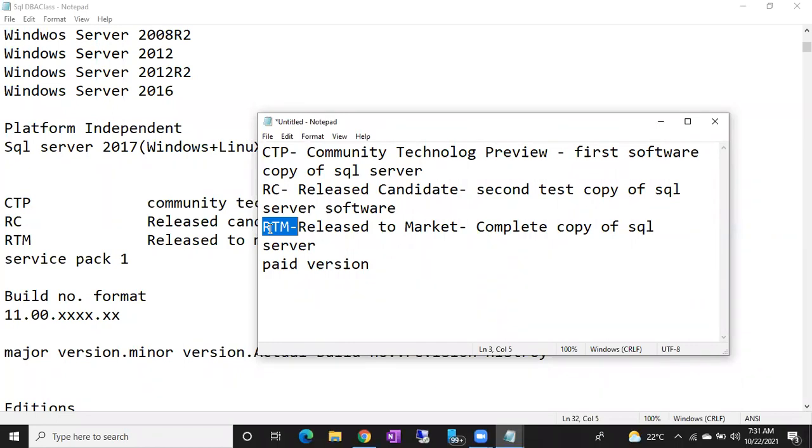Can anyone guess what will be the cost of one SQL Server software? 3.5 lakhs, close to. Yes, so it will be around $4,000 to $5,000, and again, it depends upon your CPU cores, on how many CPU cores the machine has on which you installed your SQL Server. There are different purchasing and license plans: user CALs, CPU cores.